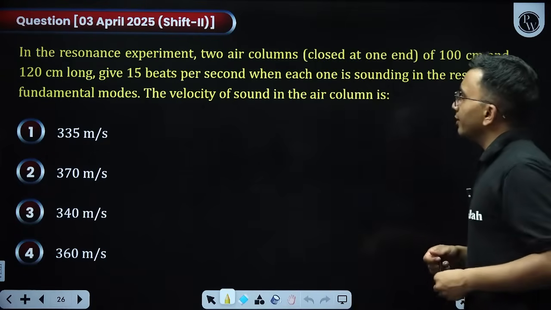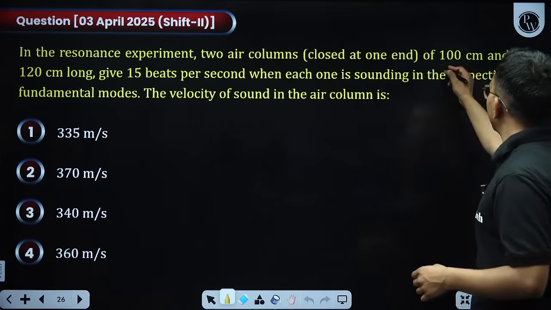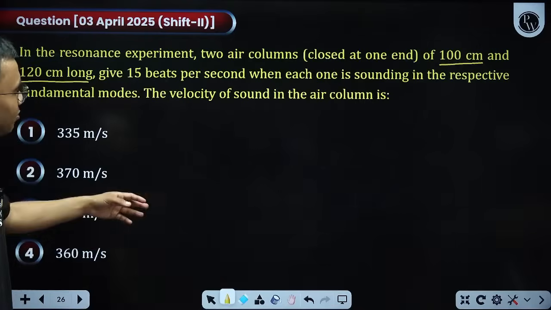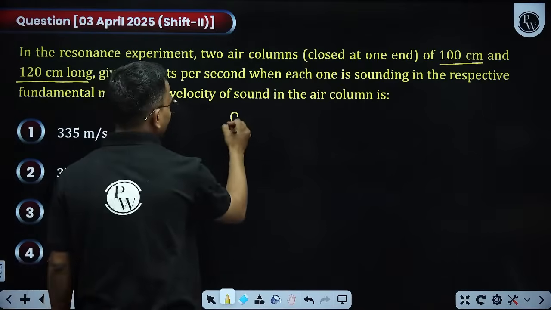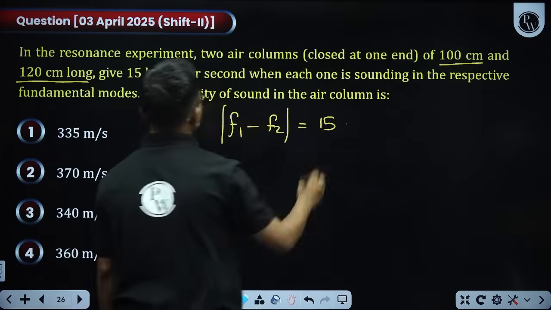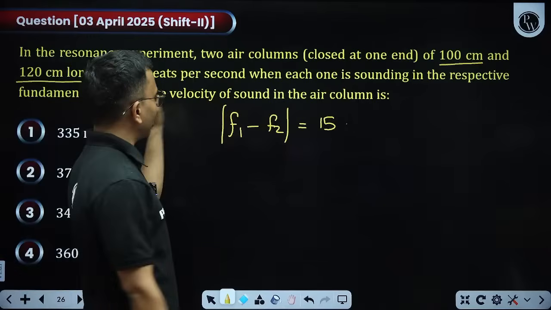Now in the resonance experiment, two air columns closed at one end of 100 centimeter and 120 centimeter long give 15 beats per second. Means mod of F1 minus F2 is equal to 15, when each one is sounded in their respective fundamental modes. So take the difference of the fundamental of the first and the second.